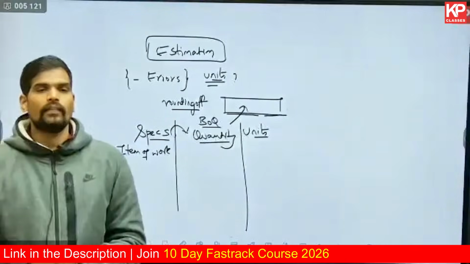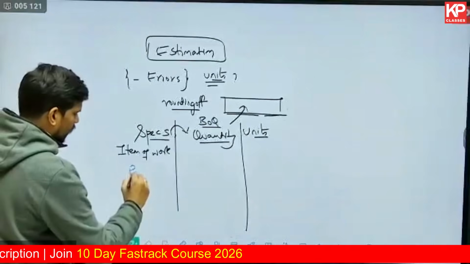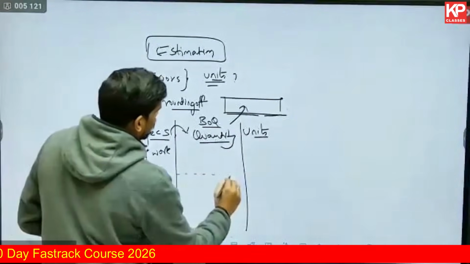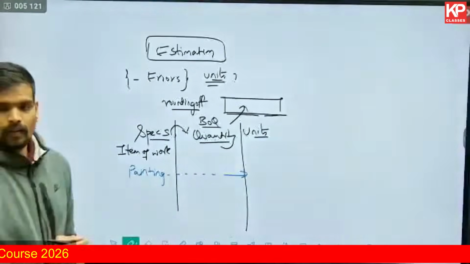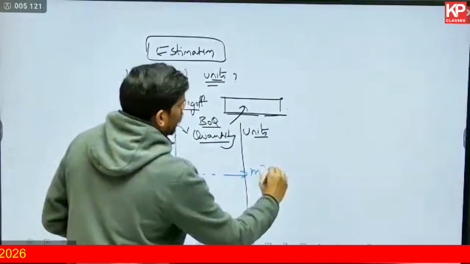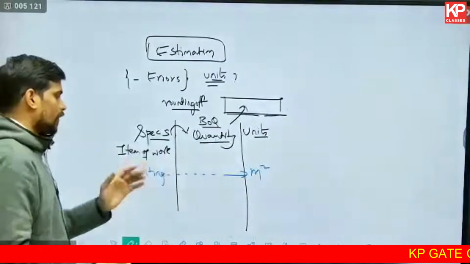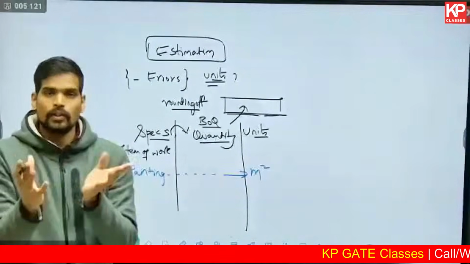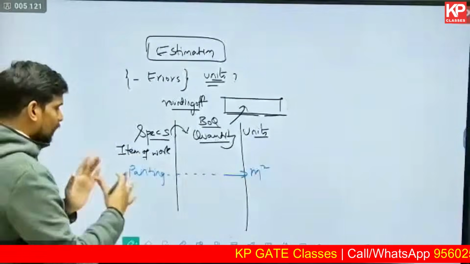For example, if you have an item of work which is painting, can anyone tell me what is the appropriate measurement unit generally used in construction estimation? Obviously this will be estimated in square meter. And in every item of work there are some exclusions also. When you are estimating painting on a wall, the exclusions include the door and the window area, the fenestration.